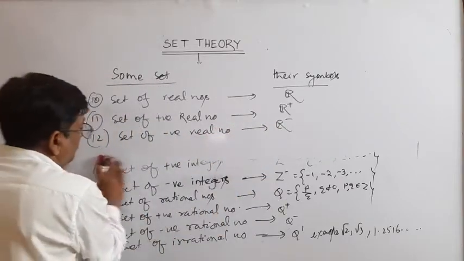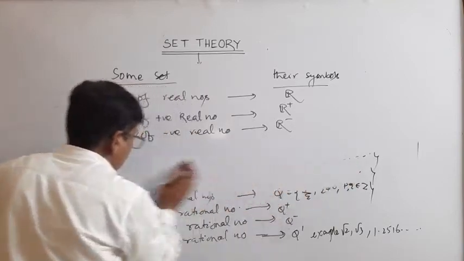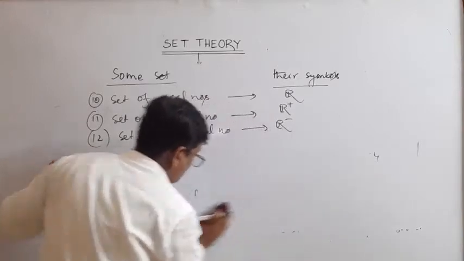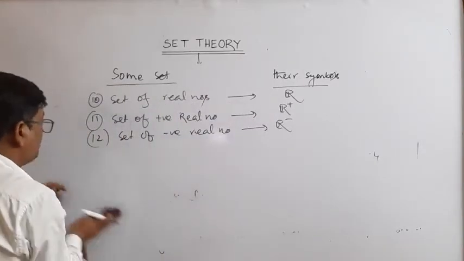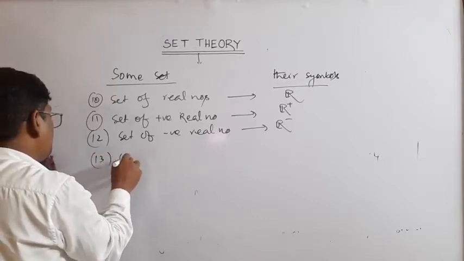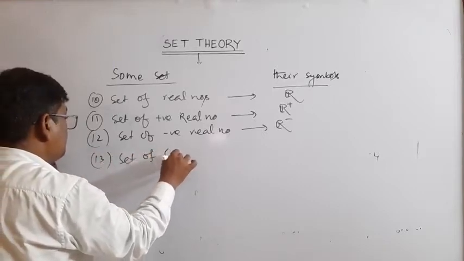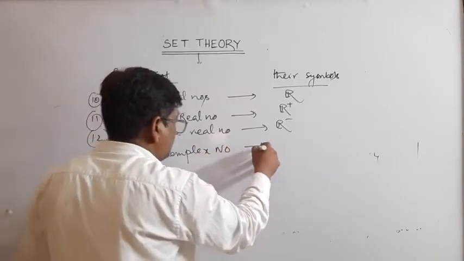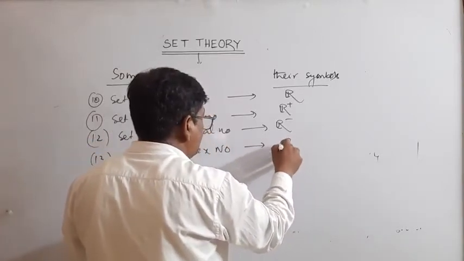Okay, the set of complex numbers is what? C. The set of complex numbers is equal to C, designed like this.